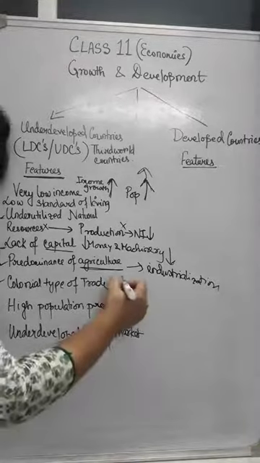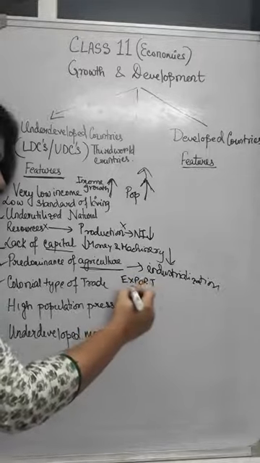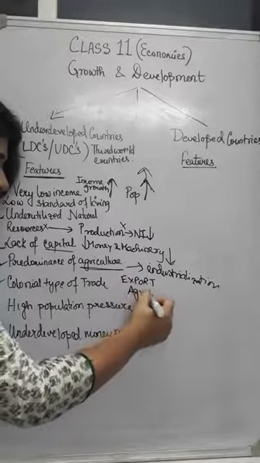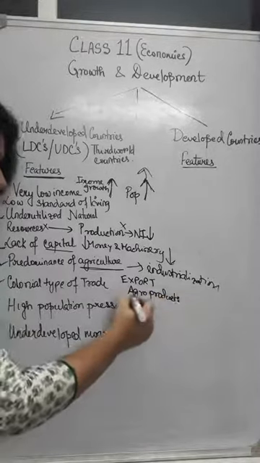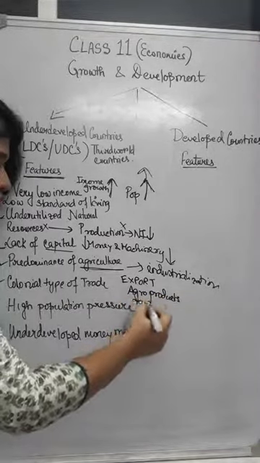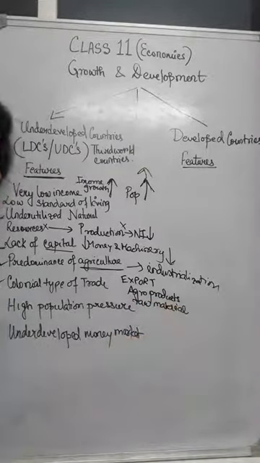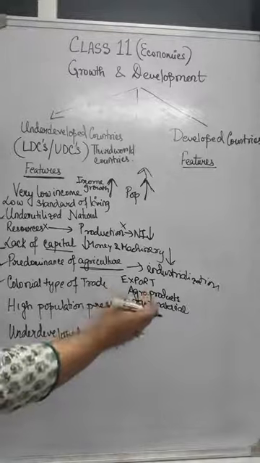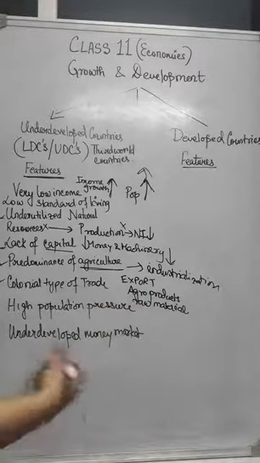So they will export to other countries agricultural products, agro products, or some kinds of raw materials like cotton, jute. These are all products which serve as raw materials for making other products.